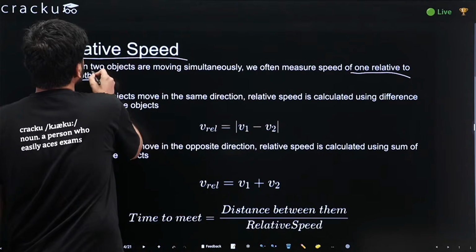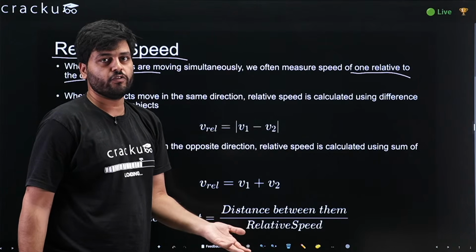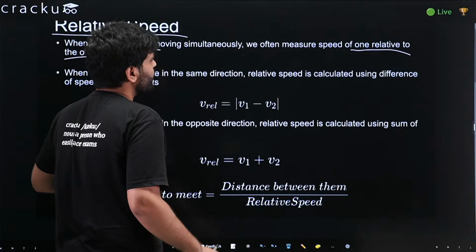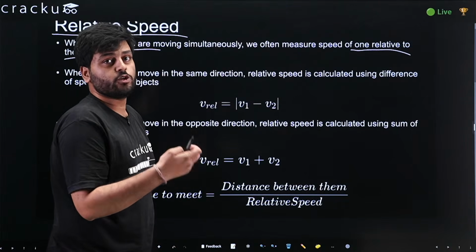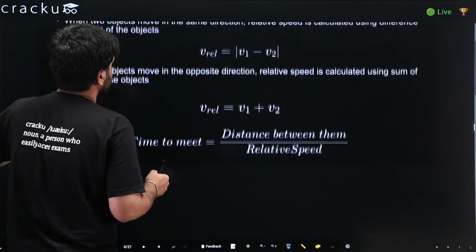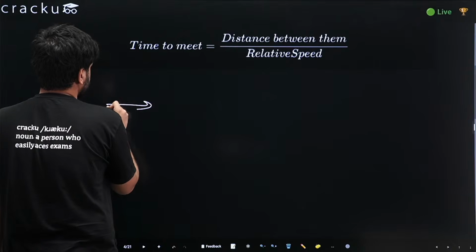But when two objects are moving, for example, I am moving and one of my friends is also moving. So we both are running, and then we have to calculate the relative speed of me with respect to him. Right? So how do we calculate this? Let's assume that we are moving in the same direction.